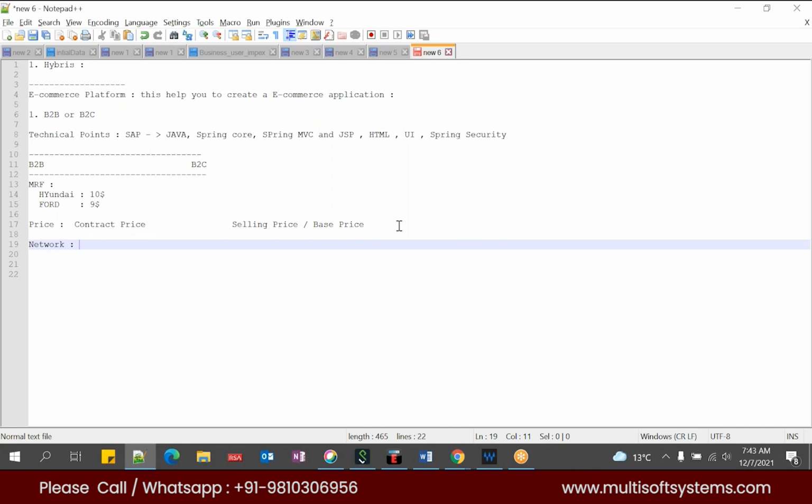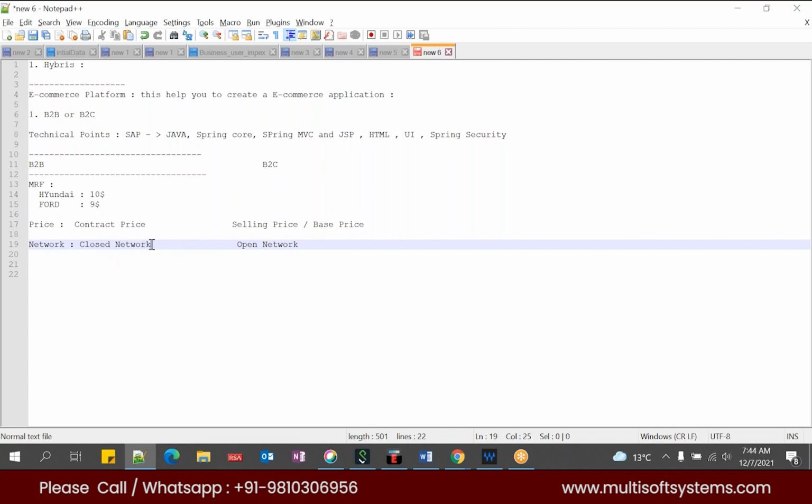Okay, so this is called networking. In B2B, this is a closed network, whereas B2C is an open network. So you don't need any credentials in B2C. You can log in as a guest customer, do a checkout, and place an order. Just providing your email address and your mobile number is enough to get your product delivered to your address. Whereas B2B is a closed network, and it will not allow you to log in as a guest customer. Okay, so that is the difference.